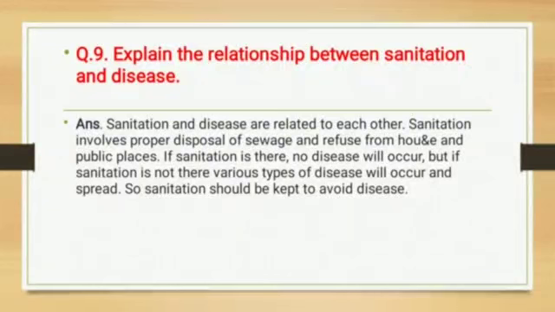If sanitation is there, no disease will occur. It means we can say if sanitation is proper, then no disease will occur. But if sanitation is not there, then various types of disease will occur and spread. So sanitation should be kept to avoid disease. It means sanitation and disease, these two things are related to each other. If sanitation is good, the disease will not occur. And if sanitation is not good, then disease will spread and occur.